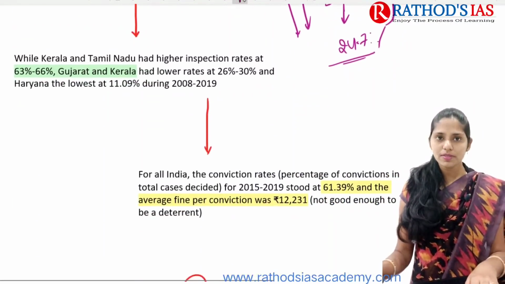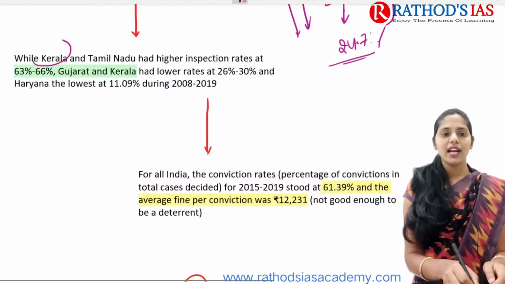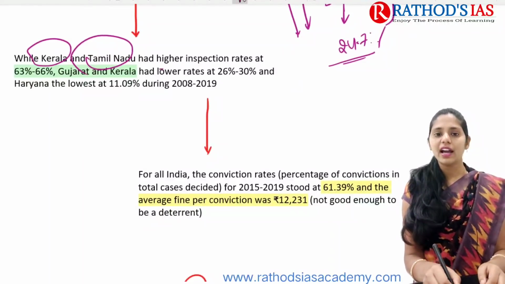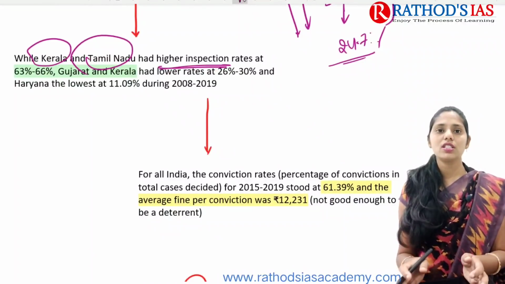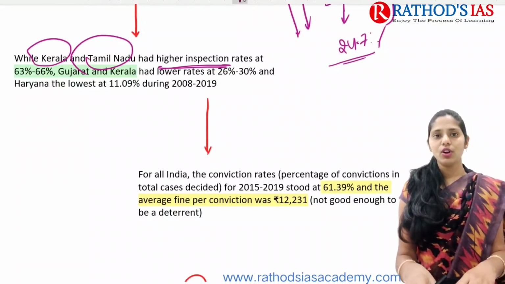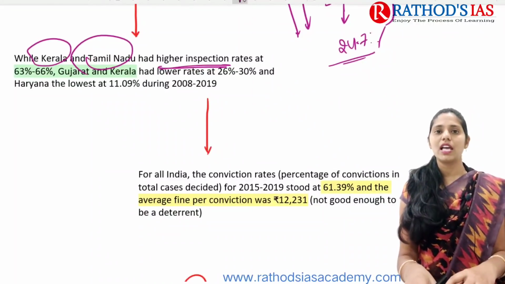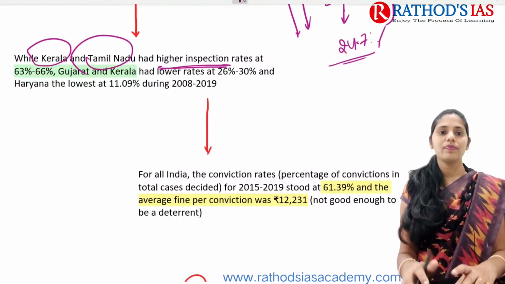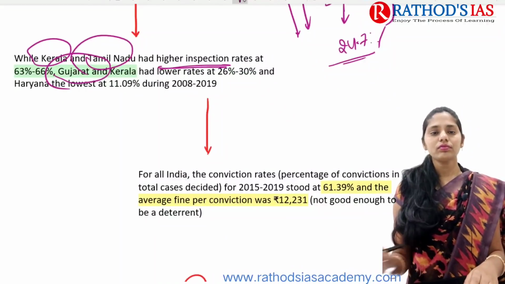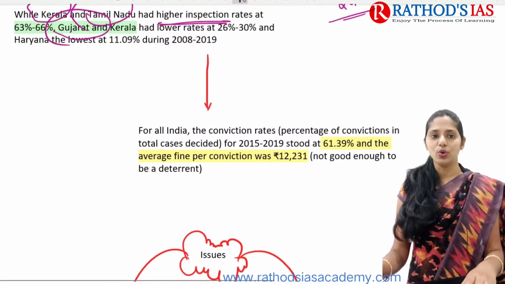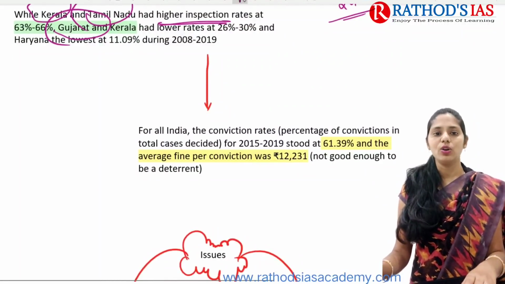And if you're talking about some states, for example Kerala and Tamil Nadu, they had a higher rate of inspection. In these two southern states there is a higher level of inspection, 63% and 66%. And the lowest rate is seen in Gujarat, which has a very low rate, and even Haryana also.